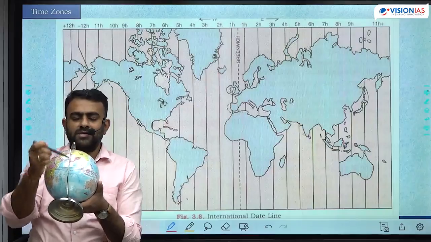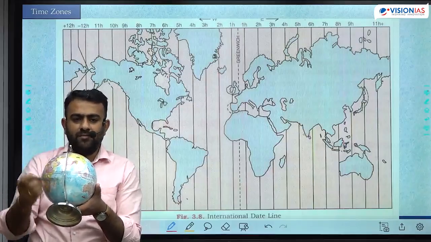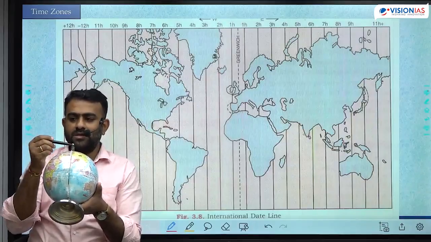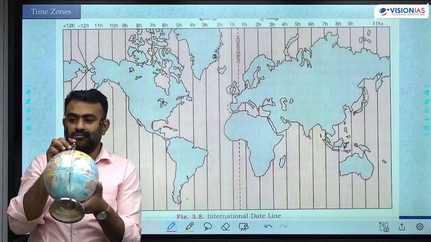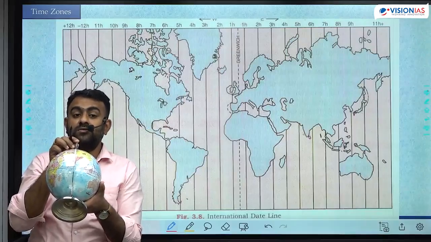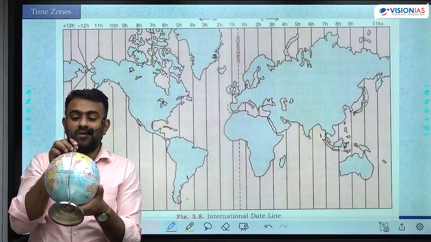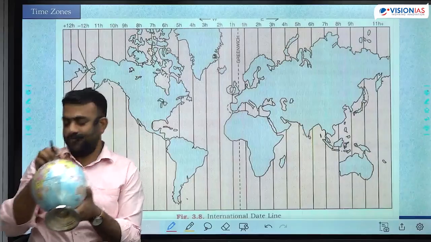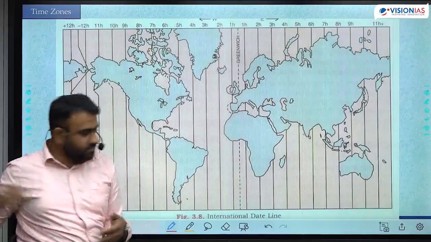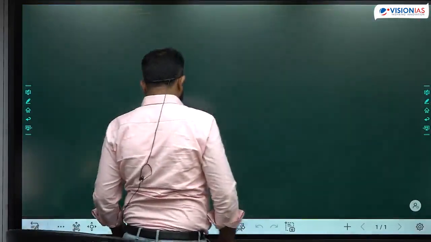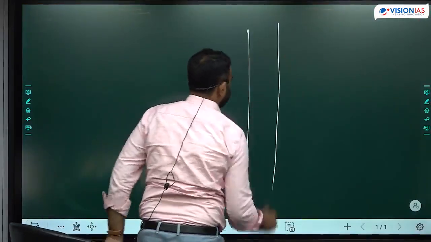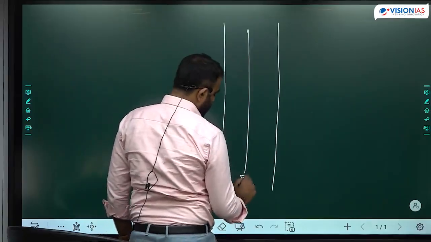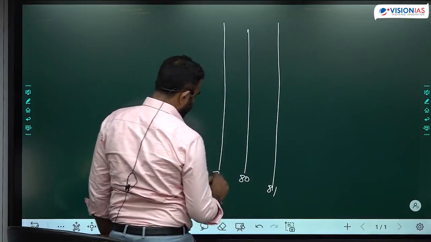So right now, if it is 12 p.m. here, in the longitude 1 degree behind, the time is 12:04. Why? Because 4 मिनट पहले यहां पर 12 o'clock था, अभी यहां पर 12 o'clock हुआ है ना. So let's take the longitudes. Let's say this is 80 degree, this is 81 degree, this is 79 degree.